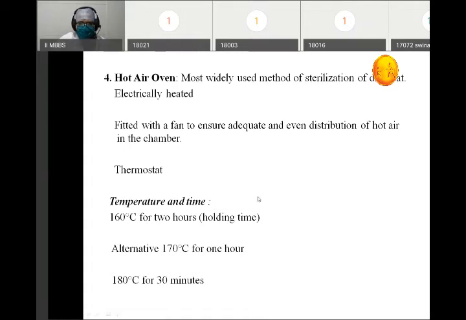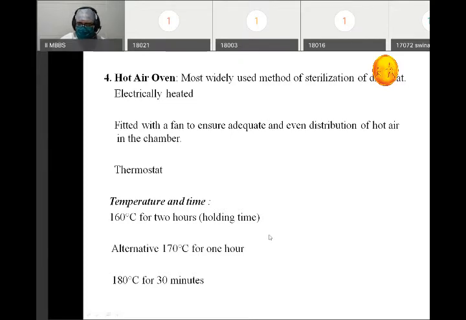So what is the temperature and time? Now it is very important that we should know. It is usually asked in the viva. It may be asked in your spots, what is the temperature and time for the hot air oven. So we have three scenarios. The most common is 160 degrees centigrade for 2 hours.